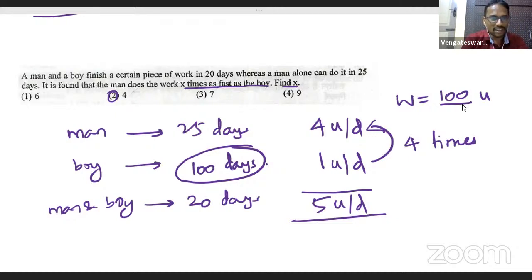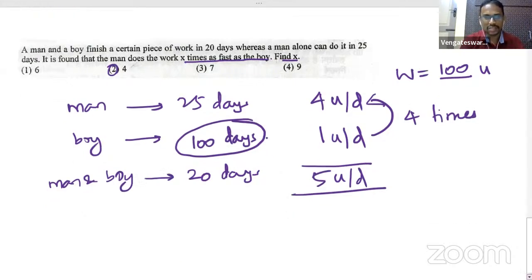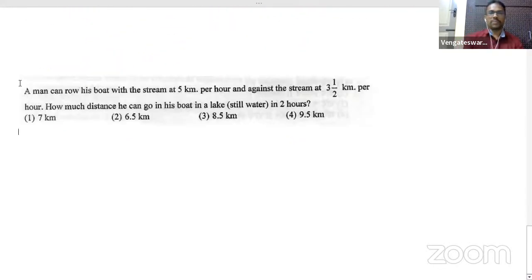Okay, people, here is a question for you. Please do try this question. This is again something based on time, speed, distance. So now this question is for you on the screen. Kindly note this question and then try this question, work it out, later get it verified from our team.